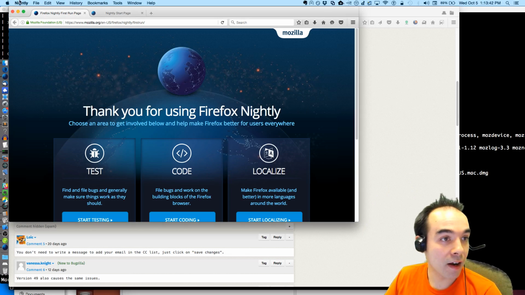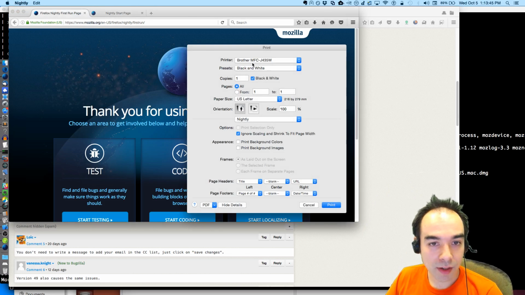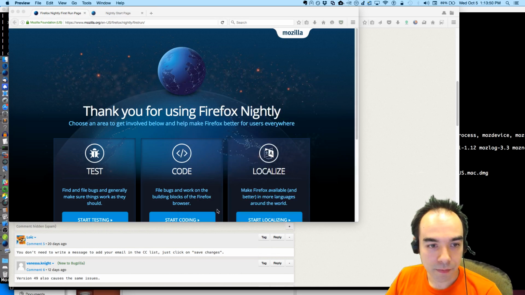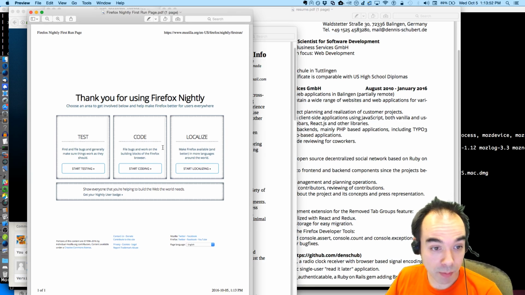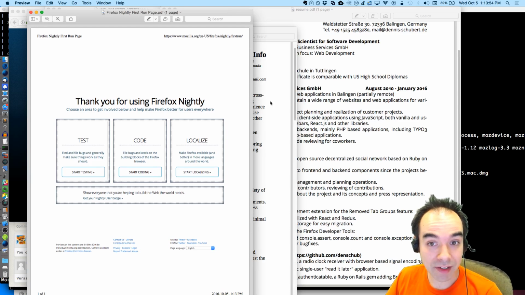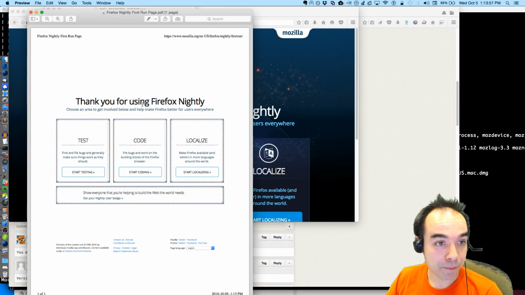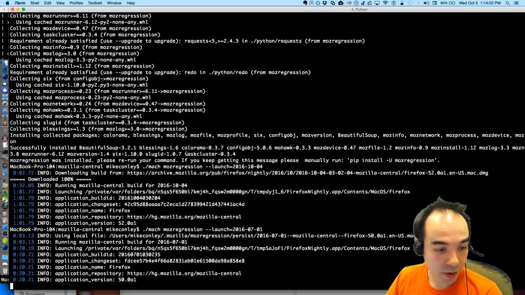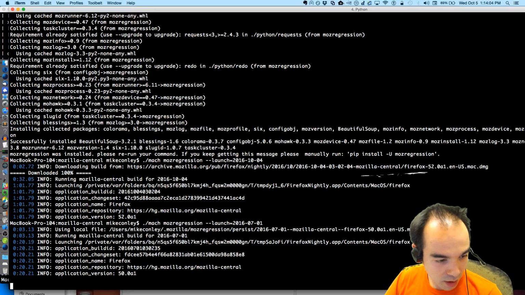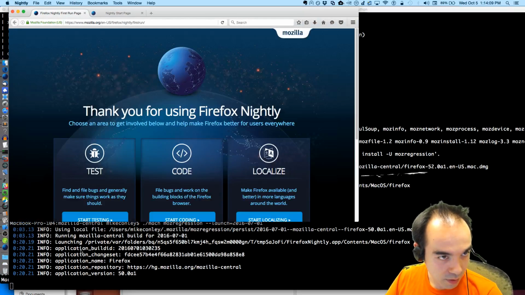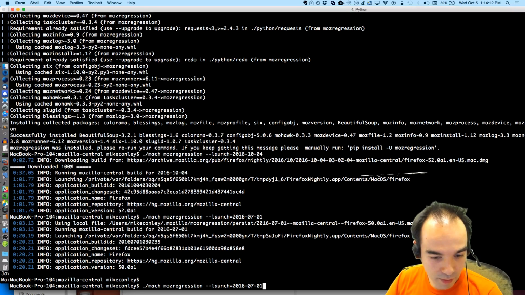Okay, so we're back here with our nightly. We're going to test printing 75 by 75 millimeters. Okay, that's broken. Good. So it has gotten fixed. That's good. I'm going to close now. So it got fixed at some point between this. It was broken on July the 1st, and it was fixed today.